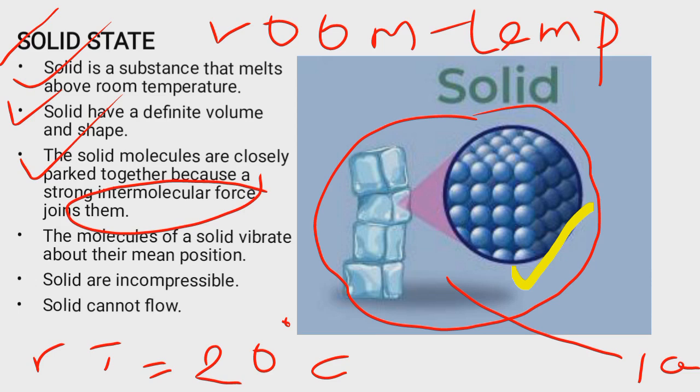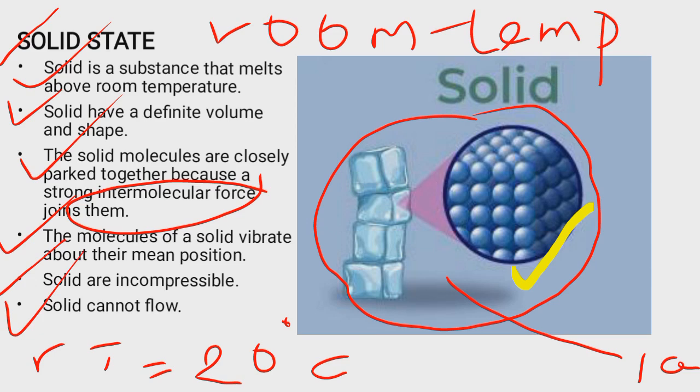Then the molecules of solid don't move, but they rather vibrate about their mean position. Then solids are incompressible. You can't compress solid, and they cannot even flow. These are the properties of solid in terms of the molecular theory of matter.